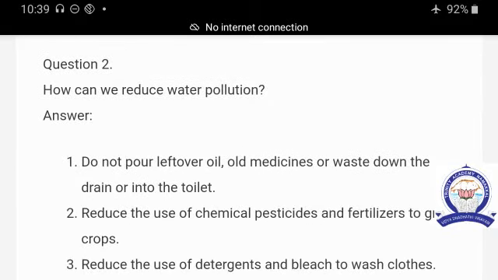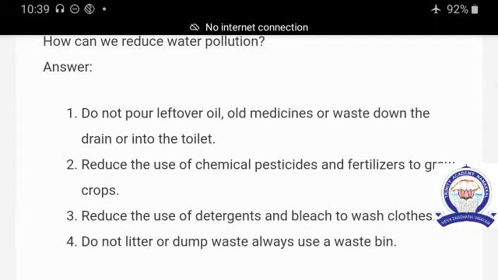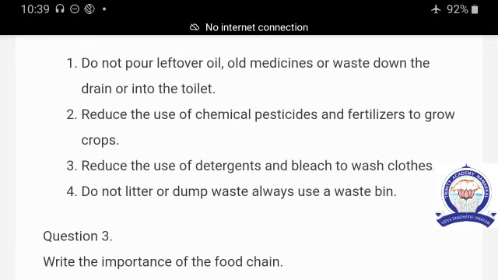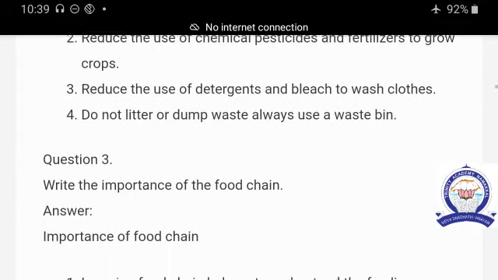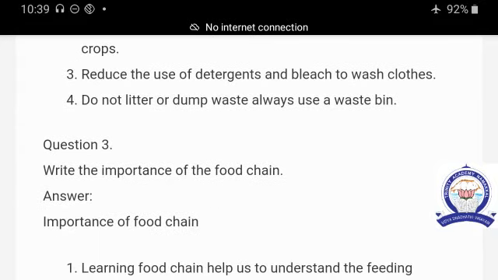The second question is, how can we reduce water pollution? The first point is, do not pour leftover oil, old medicine, or waste down the drain or into the toilet. The second point is, reduce the use of chemical pesticides and fertilizers to grow crops. Third point is, reduce the use of detergent and bleach to wash clothes. Fourth point is, do not litter or dump waste, always use the waste bin.